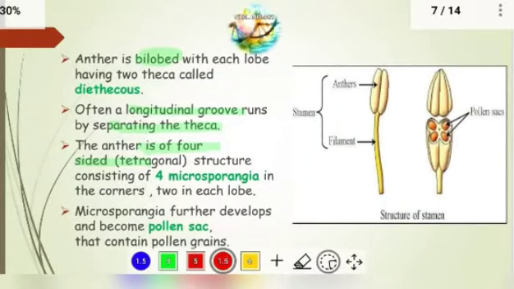The tetragonal structure consists of four microsporangia. Here you can see these orange color structures. Those are the microsporangia. There are four microsporangia as you are observing here, in the corners. And two in each lobe. In each lobe there are two microsporangia, right? There are only two lobes, so here also you can observe two microsporangia in each lobe.